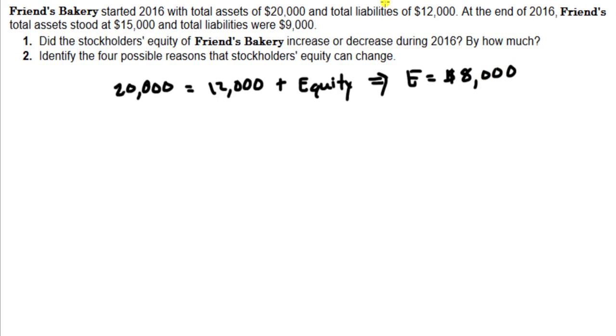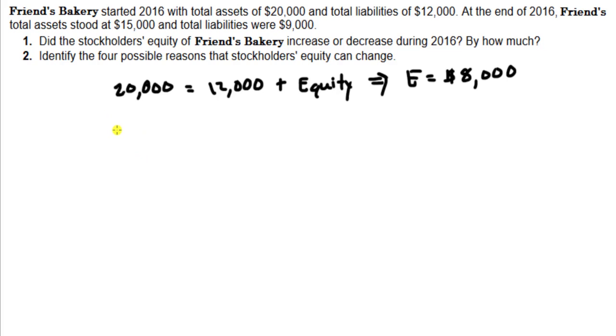Okay, fast forward 1 year later, Friends' total assets has decreased to $15,000. I guess maybe they sold off some assets for some reason, and their total liabilities decreased by $3,000. So yeah, maybe they sold off a truck or something, and paid off some liabilities, who knows. But okay, at the end of 2016, let's redo the accounting equation, because like we said, the accounting equation is for moments in time. So the beginning of 2016 is one moment, the end of 2016 is another moment.